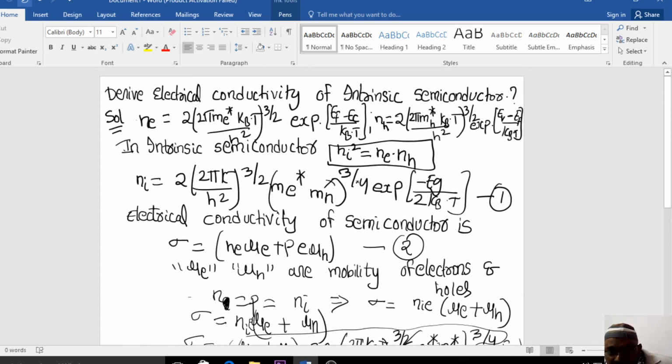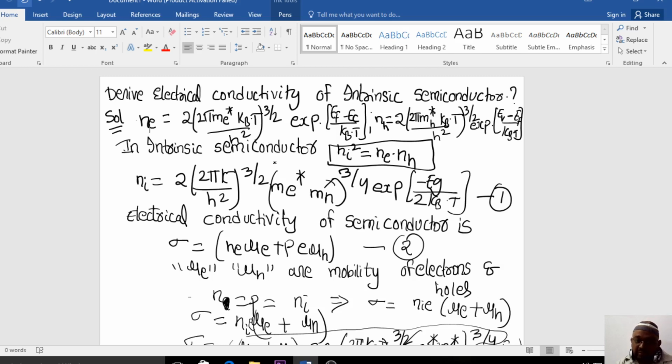I will derive how I got the exponential of minus Eg. We'll start with this. This particular thing was missing, so please write it down in your notes if it is not clear. You can copy it from here. I will give you 1 or 2 minutes so that you can write this particular expression.